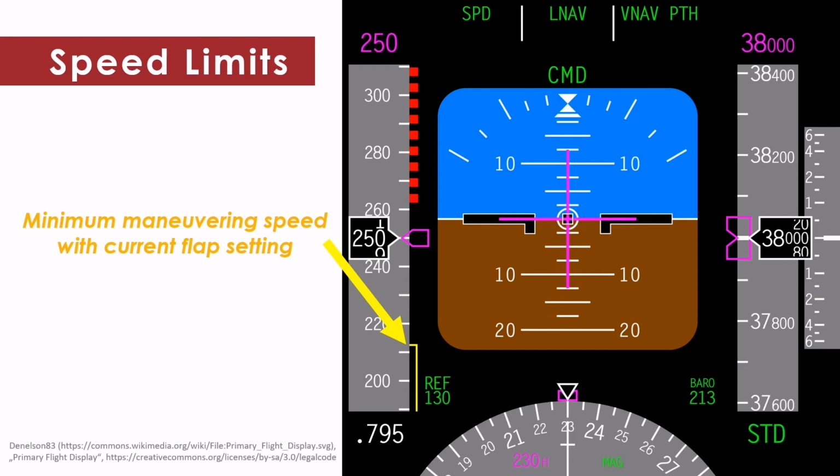This shows the minimum manoeuvring speed with the current flap setting. In this example, the flaps are up, so this is the minimum manoeuvring speed with flaps up, also called the minimum clean speed. Here it's 212 knots, but 220 knots is better for the pilot to fly if you ask him what is his minimum clean speed.